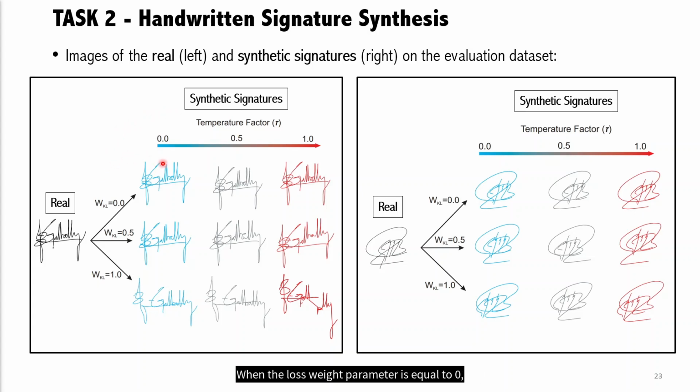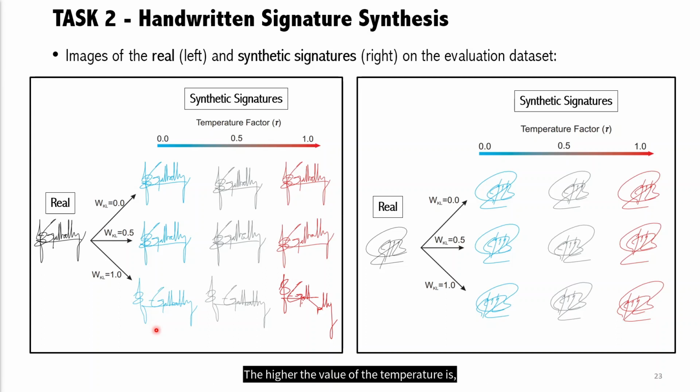When the loss weight parameter is equal to 0, the proposed approach behaves like an autoencoder, generating samples very similar to the real ones, proving the ability of the model to generalize to strokes unseen during the learning stage. If we increase the loss weight parameter closer to 1, a higher variability is included in the synthetic samples. For example, generating strokes longer or shorter in time.